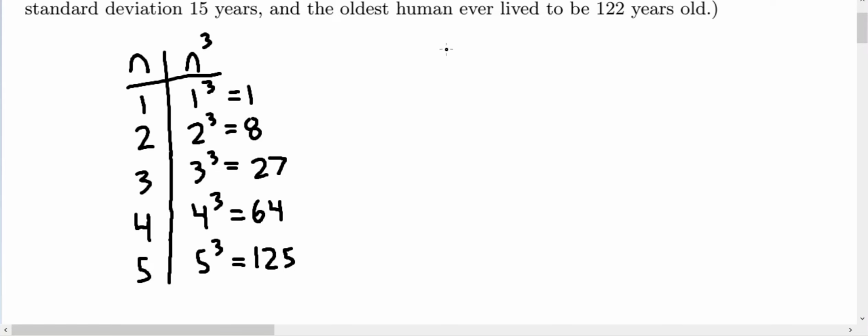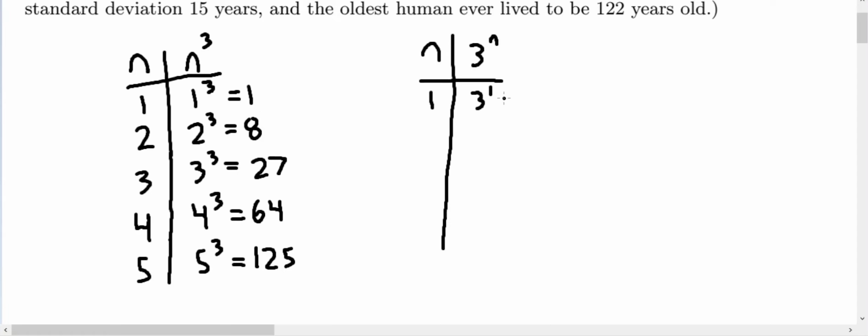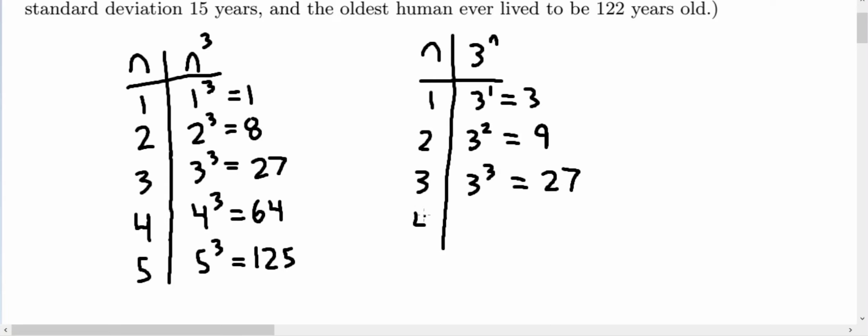Now let's compare to the other version, which is n versus 3 to the n. So again, starting with the natural numbers of 1, 3 to the 1 is 3. For n is 2, we have 3 squared equal to 9. For n is 3, we have 3 cubed, again 27. For n is equal to 4, we have 3 to the 4, which is, just tripling each of these entries, gets us to 81. All of these so far are valid human ages.